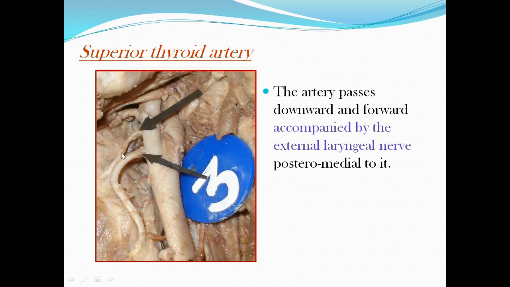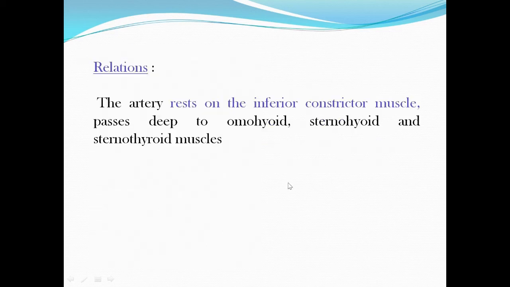In this picture also we have one variation. This is the superior laryngeal artery which pierces the thyroid membrane. But the superior laryngeal artery normally is a branch of the superior thyroid artery. In this it is arising from the external carotid artery. And this is the second front artery, that is the lingual artery. So this is the superior thyroid artery coursing downwards and forwards, accompanied by the external laryngeal nerve posteromedial to it, to reach the lobe of the thyroid gland.